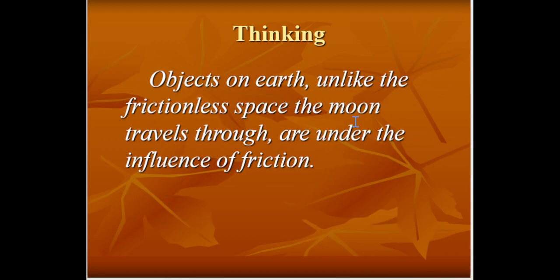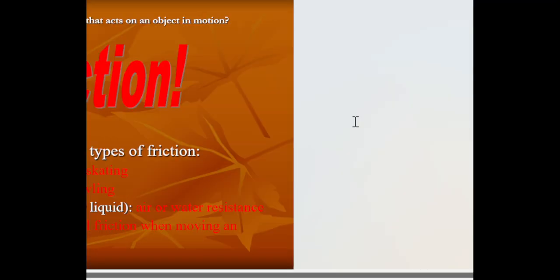So objects on Earth, unlike the frictionless space the moon travels through, are under the influence of friction. So what is friction? What is the unbalanced force that acts on an object in motion? That is friction. So there are basically four main types of friction.